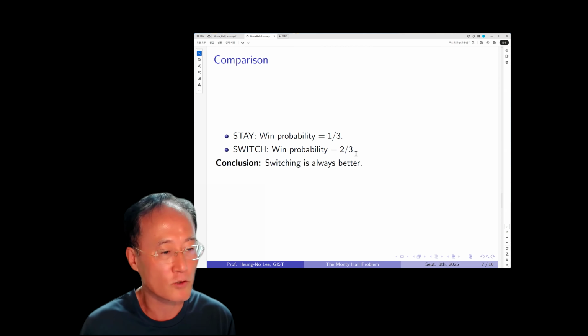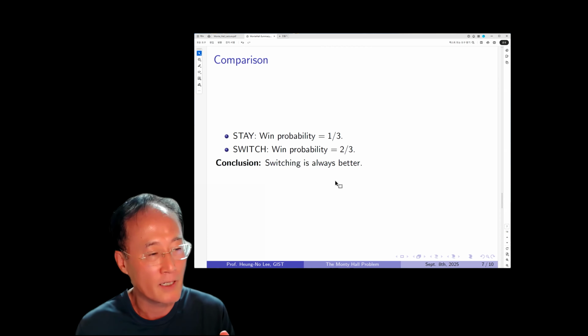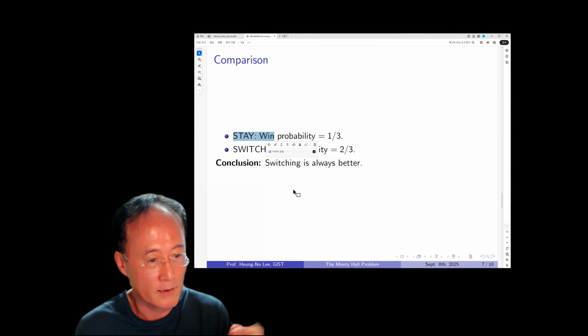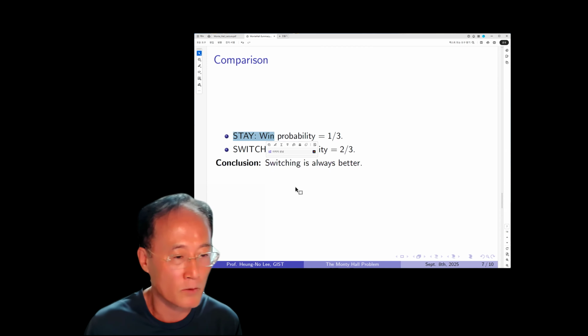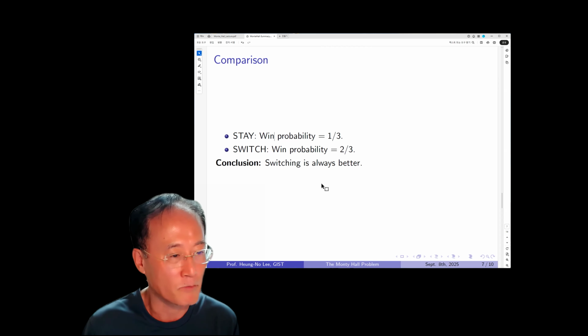And then the conclusion is basically that switching is always much better. Once we have fully described and fully proved each policy with the probabilistic tools that we learned in the primer on probability and random variables, then we can go deeper into problems.